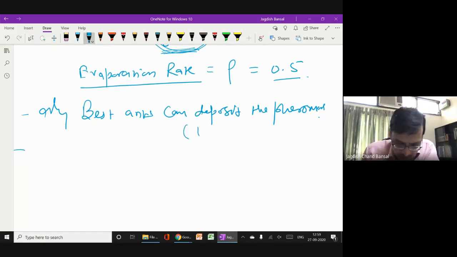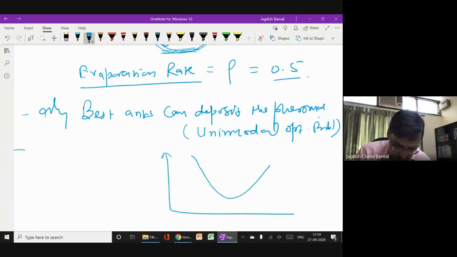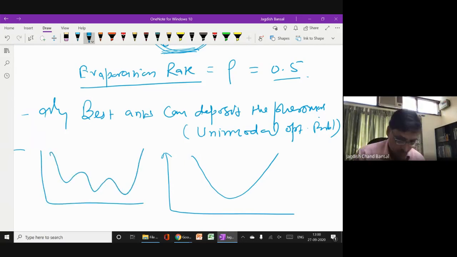And let me tell you that this concept is good if you have a unimodal optimization problem. Why for a unimodal optimization problem? This is a unimodal optimization problem, and this is a multimodal optimization problem. For the unimodal problem, suppose one ant is here and one ant is here.